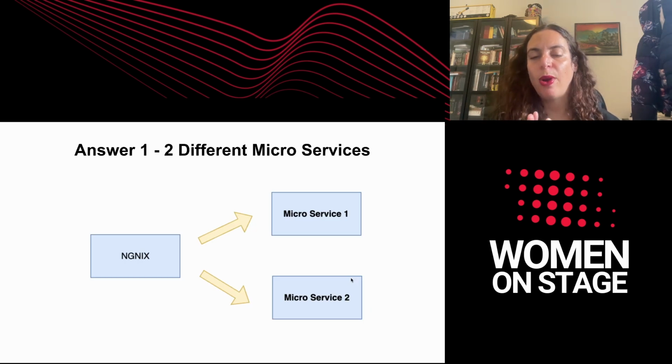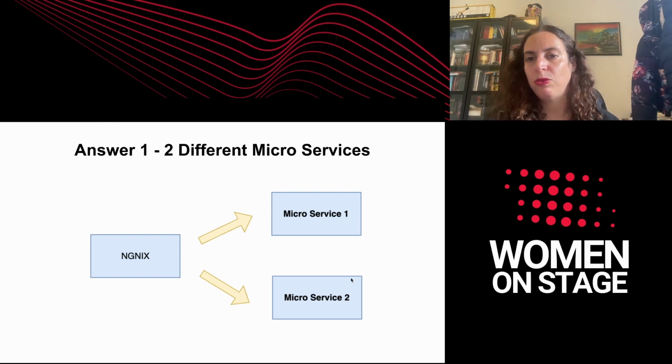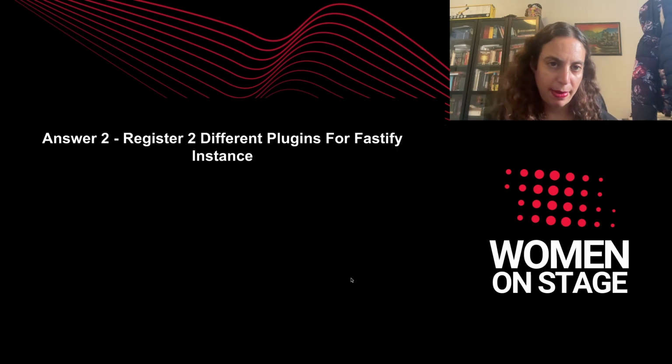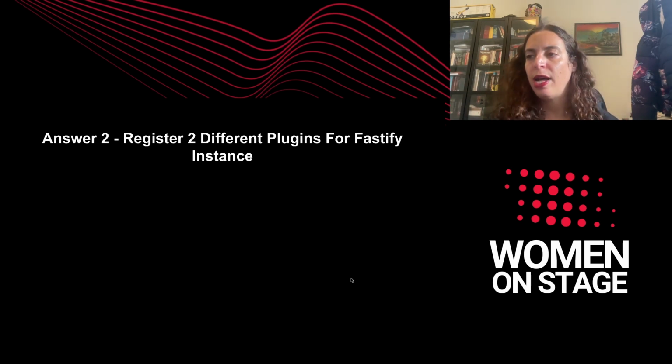So the way I would do it, and that is my preferred way actually, is to write two microservices, and one of them would be accessible from the Nginx or API gateway, and the other one won't be accessible. But what if we want to write one microservice and block access to a certain amount of the APIs in one microservice?